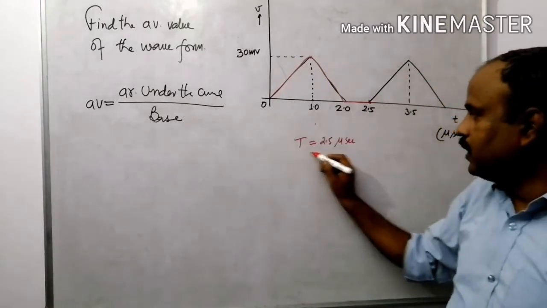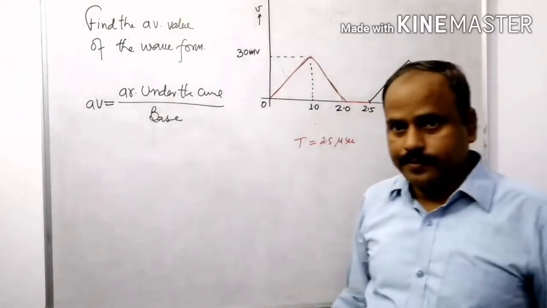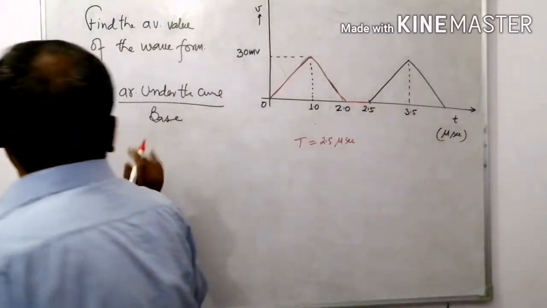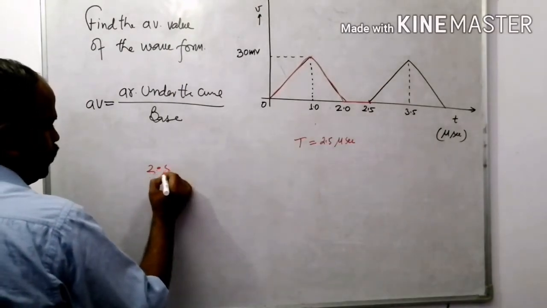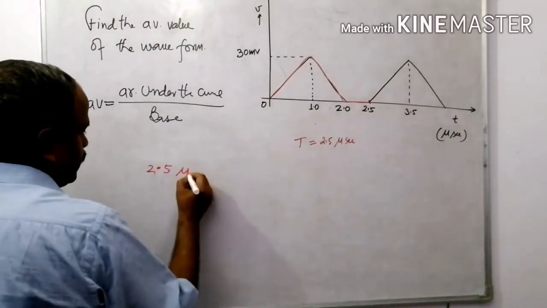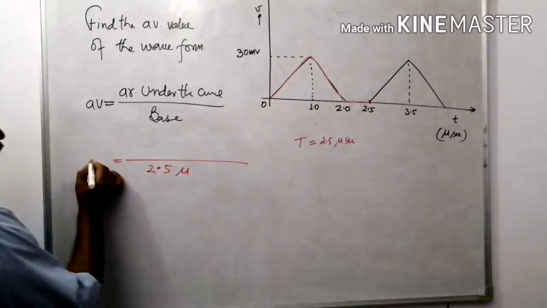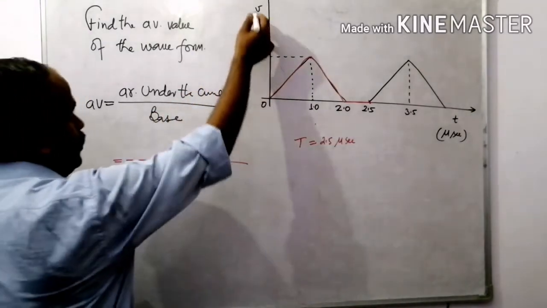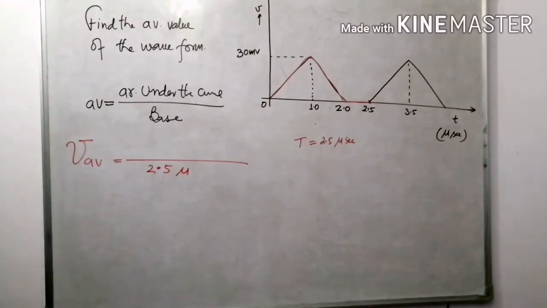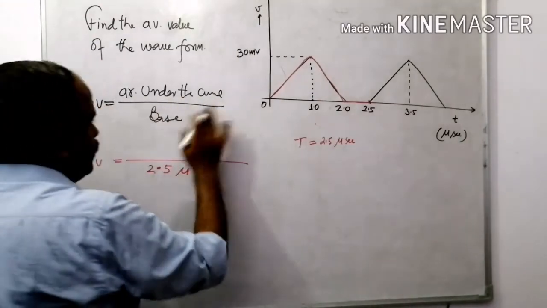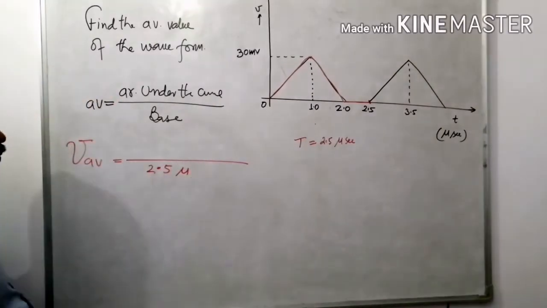It means that the base value is 2.5 microseconds. This is the value of the average voltage, V average, that is nothing but area under the curve divided by the base value, that is 2.5.